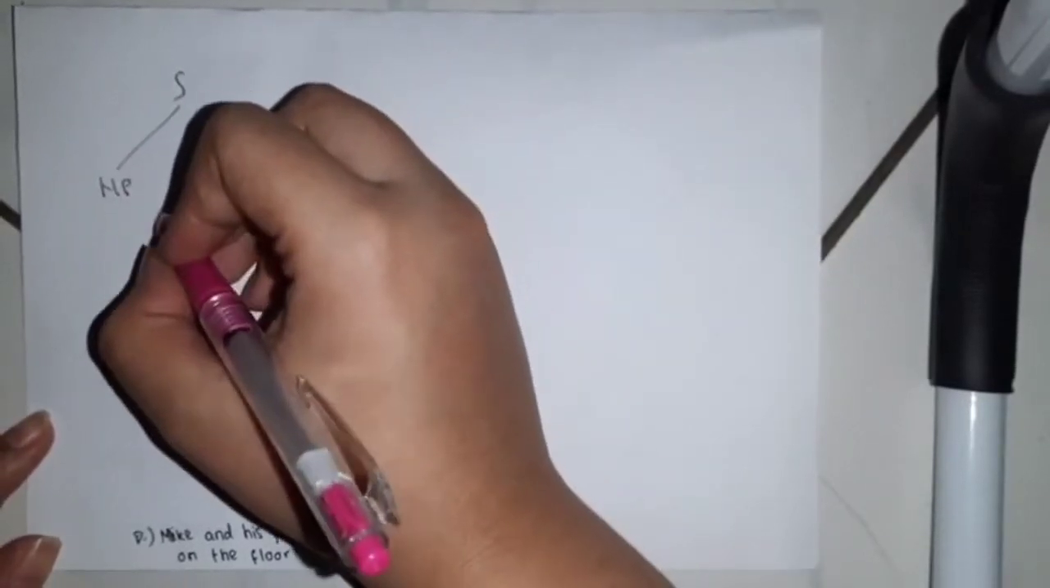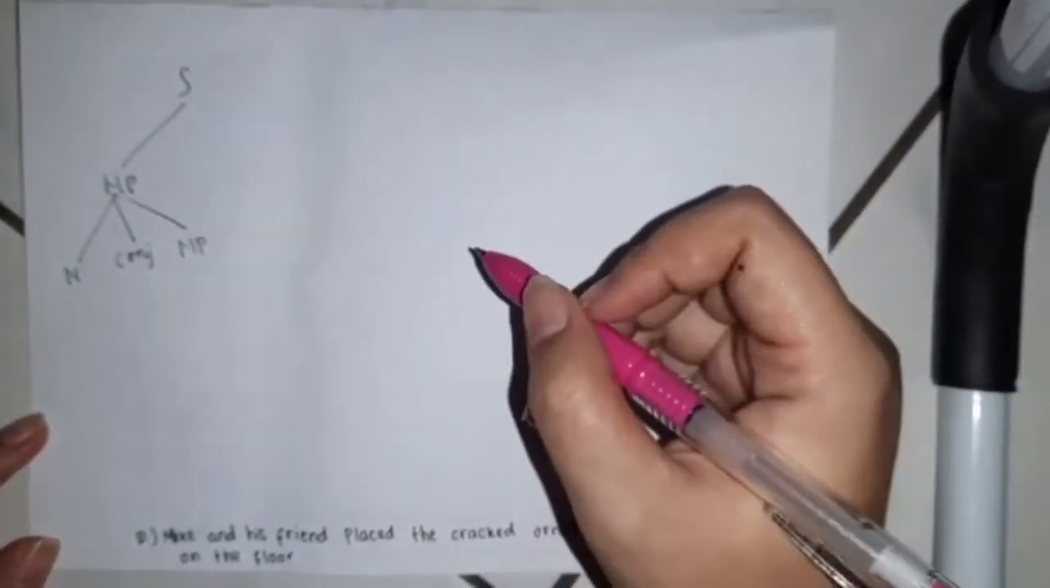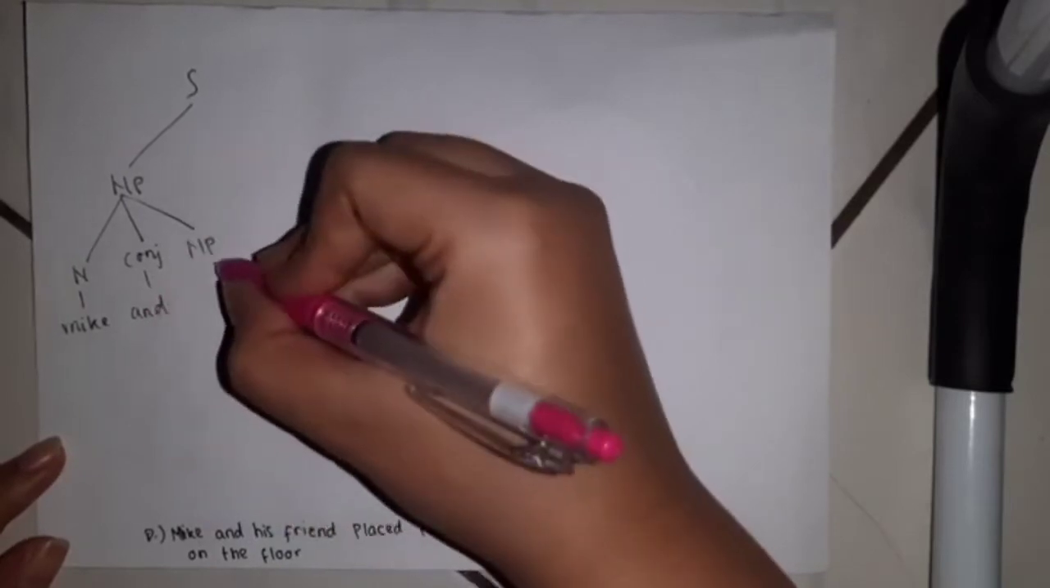Okay, first here we have a noun phrase. The noun phrase is divided into three, that is noun, conjunction, and noun phrase. For the noun, we have Mike, and for the conjunction, we have and, and the noun phrase is divided into two, that is possession and noun.